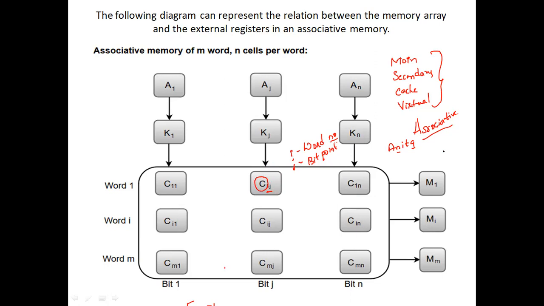If a match doesn't form, it is set to 0. So if one or more unmasked bits of the argument and the word do not match, then Mi is cleared to 0. So this is how the concept of associative memory works.